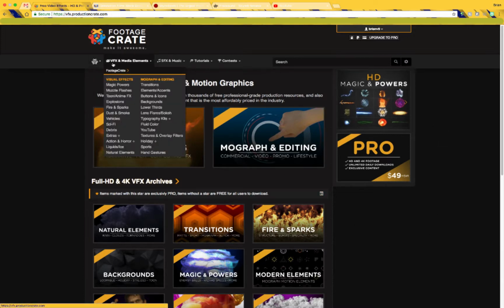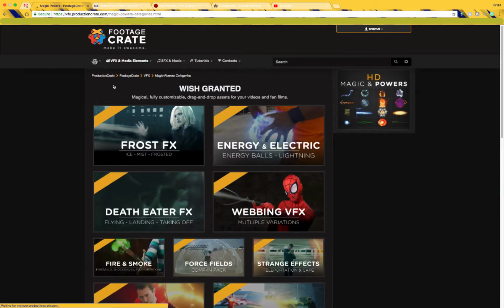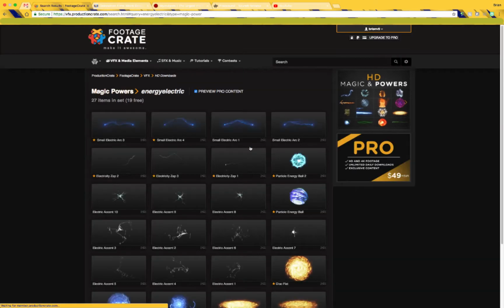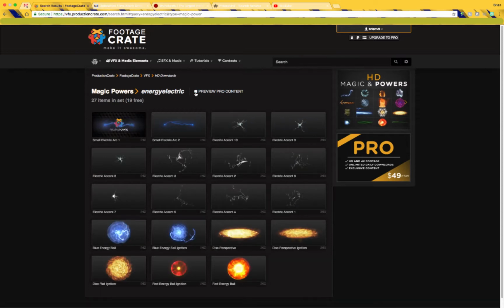If you look up here on the menu, you can see some of these cool visual effects they have. Let's just check out some of their magic power effects. This energy ball effect is a really cool effect that they have. When you go to the site, you'll notice that there's Preview Pro content. That's for the paid stuff. So what I do is I just uncheck that box so I'm only looking at the free stuff right now.